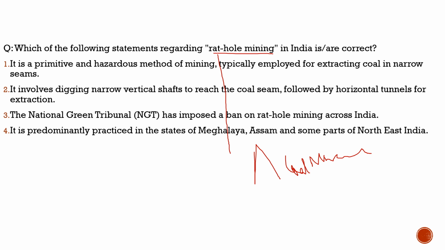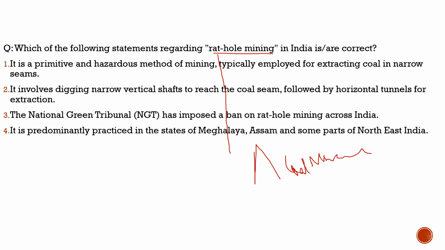In places where coal is in abundance, they will directly go for mining where they will invest in crores. But in states where that much coal is not available, and it is available in clusters, why would the company go for the overall mining? So they prefer rat hole mining.